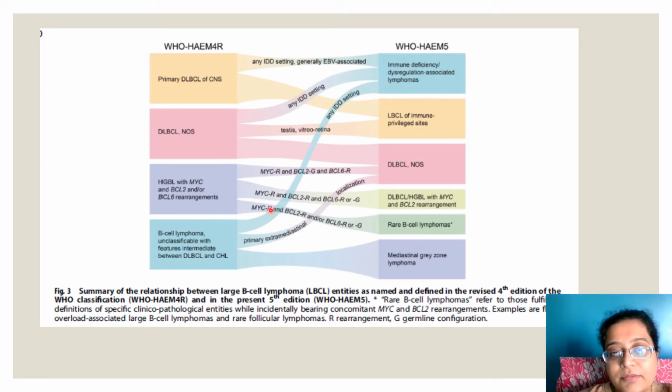MYC is rearranged. See, MYC is rearranged in all these three. BCL2 is rearranged in the lower two. BCL6 can plus minus be rearranged or not, doesn't matter much. So you will divide it into DLBCL NOS, high grade, and in rare cases B cell lymphomas if you get all three rearranged. B cell lymphoma unclassified has again been divided: if there is an immune deficiency setting, blindly in any DLBCL, just call it IDD. If it is extramediastinal, call it NOS. If it is mediastinal, just call it gray zone lymphoma. So the word gray zone lymphoma has been brought back.